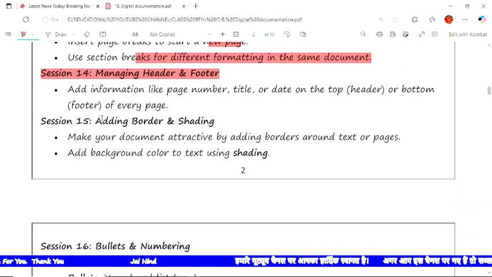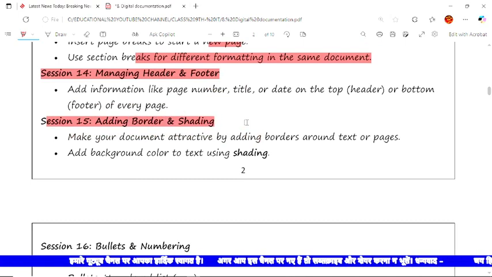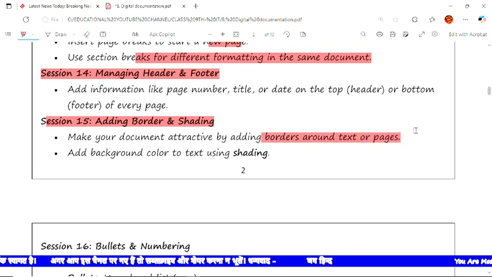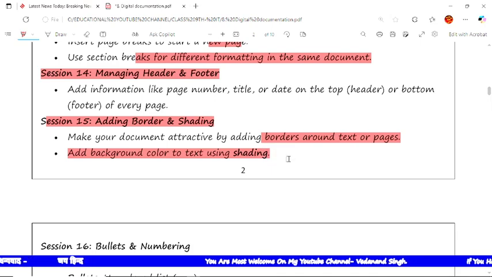Now the next, in session number 15, is adding border and shading: how to add the border and shading. It will make our documents attractive by adding a border to text or page, etc. Now we will add background color to text using the shading option.